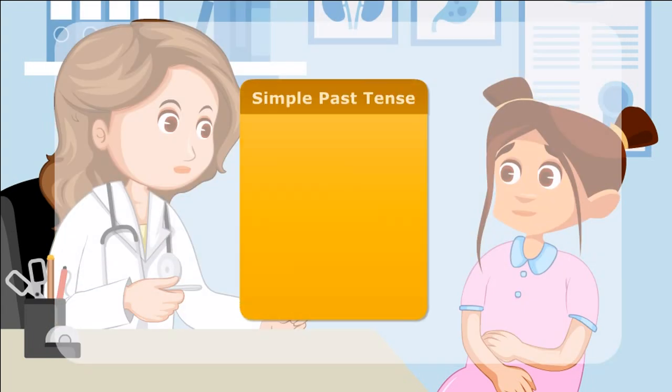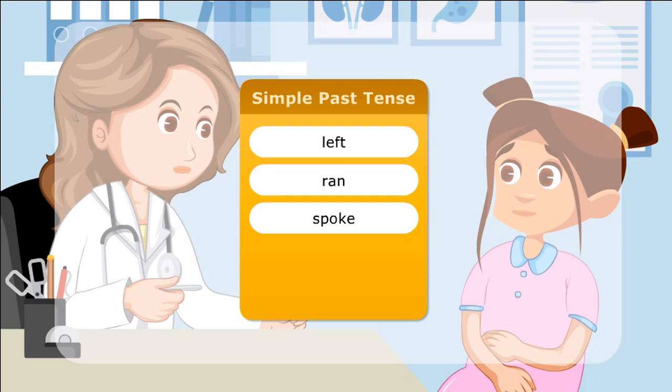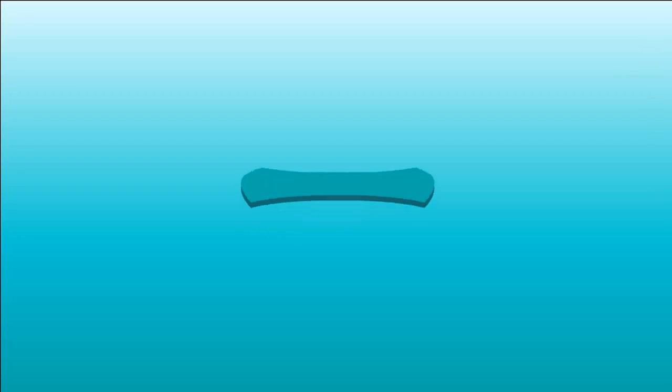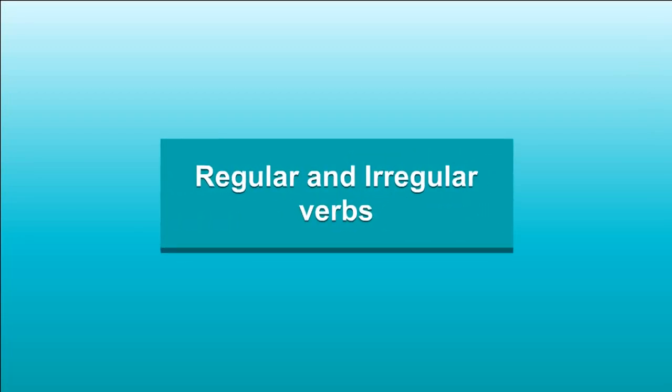Here are a few more examples of use of simple past tense. Left, ran, spoke, smiled, gave. Regular and irregular verbs.